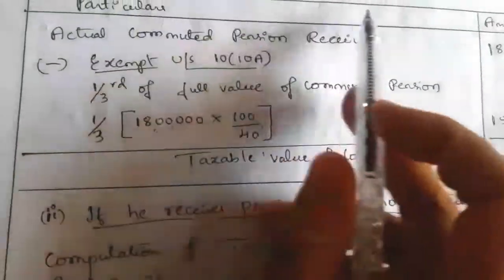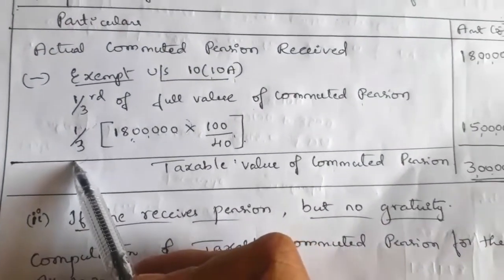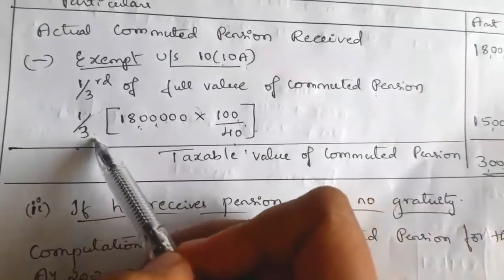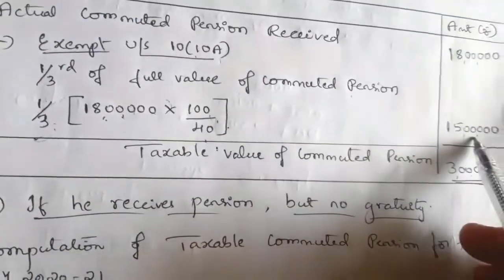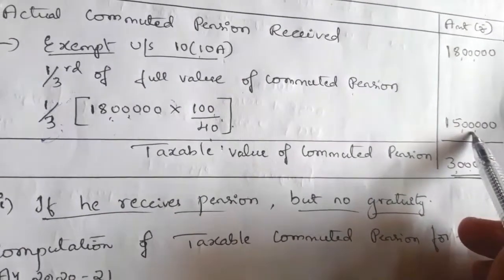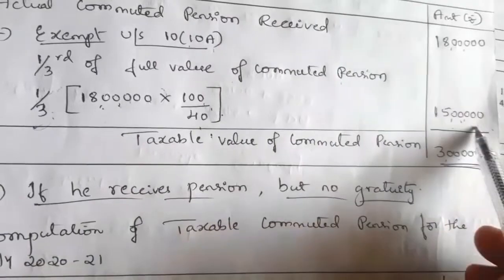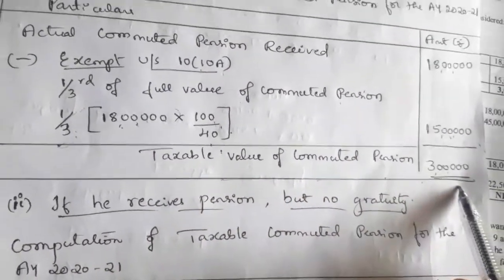Then as per the condition, if he receives a gratuity, it is 1/3. Exemption is 1/3. So 18 lakh into 100 by 40 into 1/3 is nothing but 15 lakh. So 15 lakh he can claim as an exemption for the pension received. 18 lakh is the commuted pension he received, the exemption is 15 lakh, so the taxable value of commuted pension is 3 lakh.